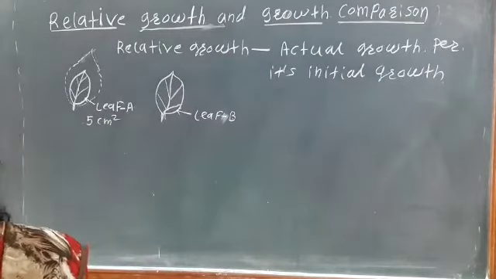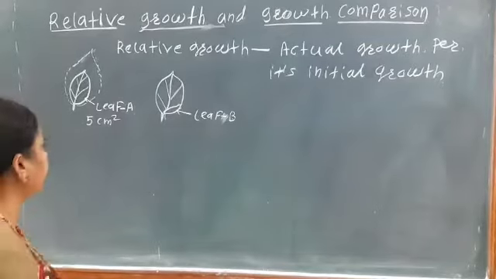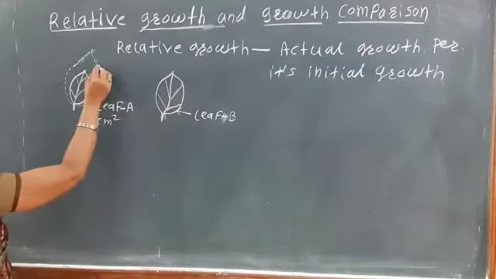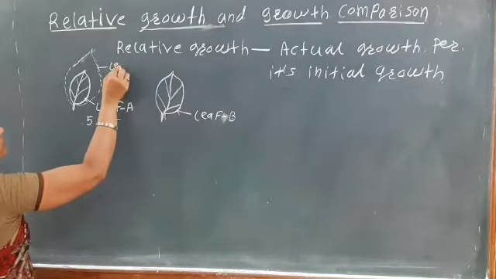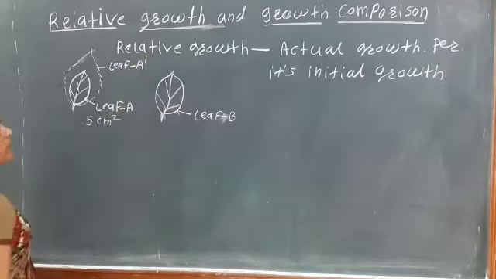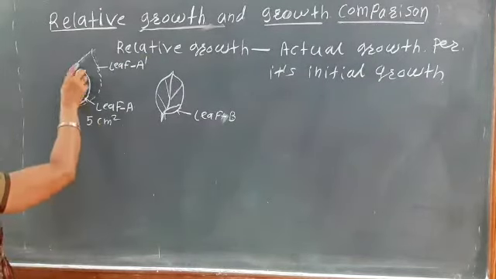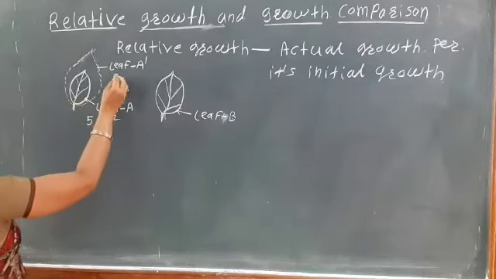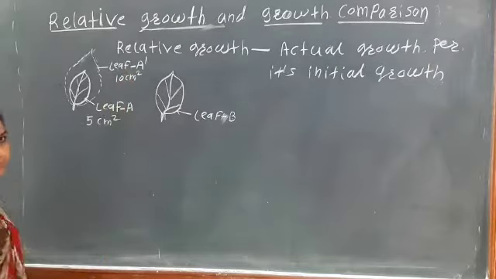When it grows, the final growth of leaf A is A dash, which is 10 centimeter square.